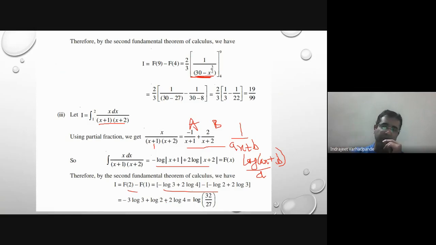So take the multiplication. Subtraction will be the division. And we get the final answer. So initially you simplify these two. This becomes log 4 square. What is log 4 square? Log 4 square is log 16. And log 16 plus log 2, the product is 16 into 32, and then this subtraction means division, and accordingly we will be getting the answer for that.